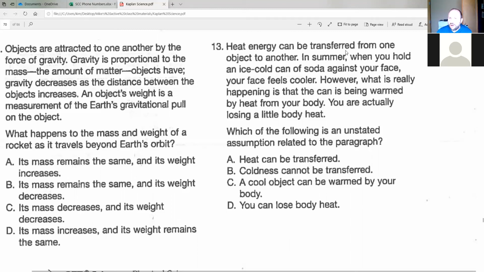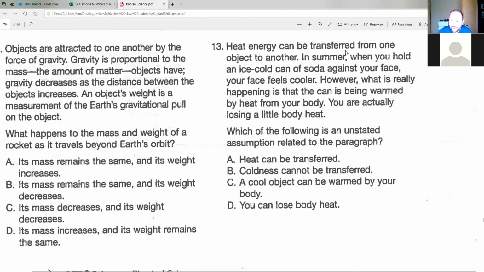All right. Let's look at B. Coldness cannot be transferred. Okay, did they mention anywhere in there about coldness being transferred? No. Okay, so let's skip it and we'll come back to it and see if maybe it's the right answer, maybe it isn't, right? But it's not mentioned specifically. So we're not going to throw it out right away.